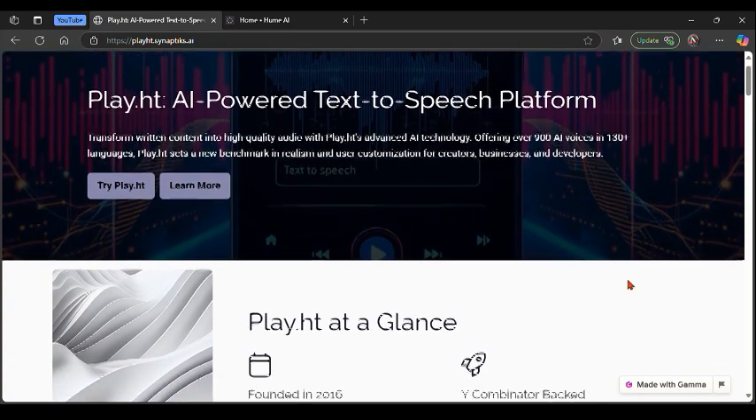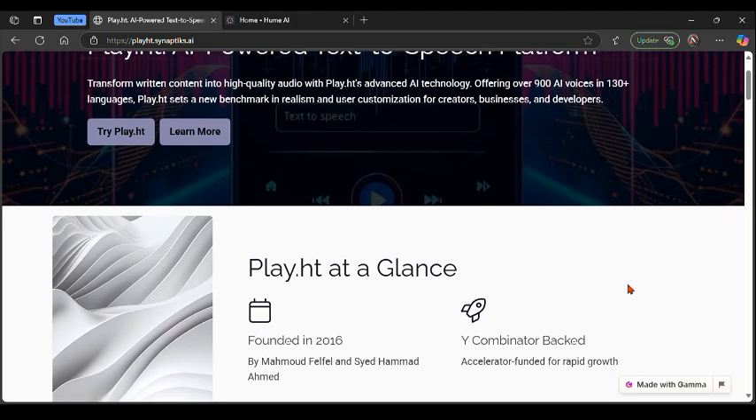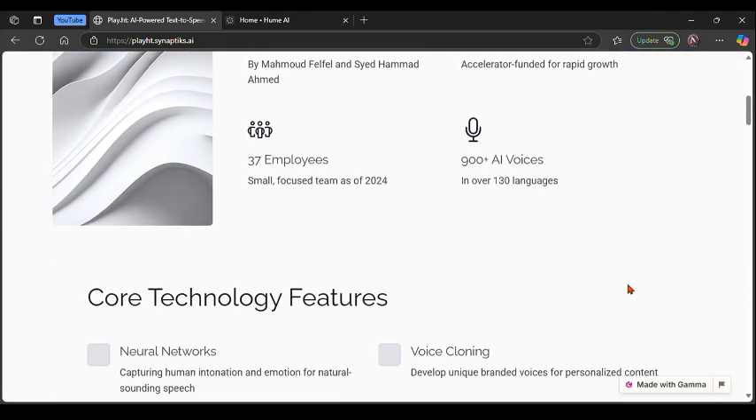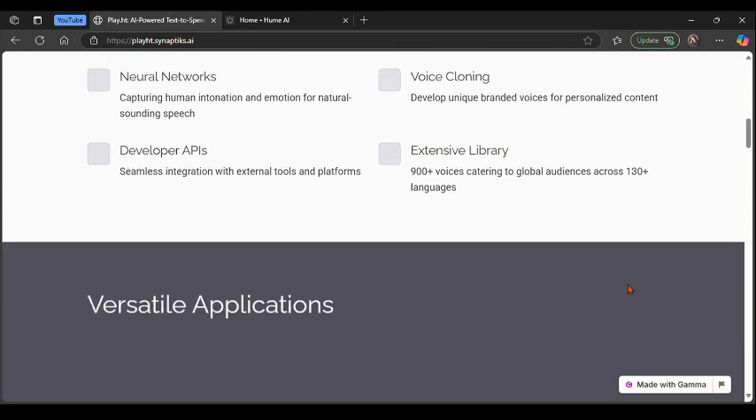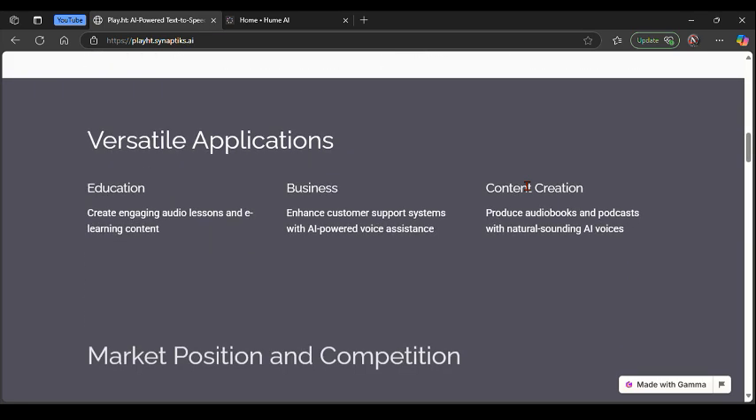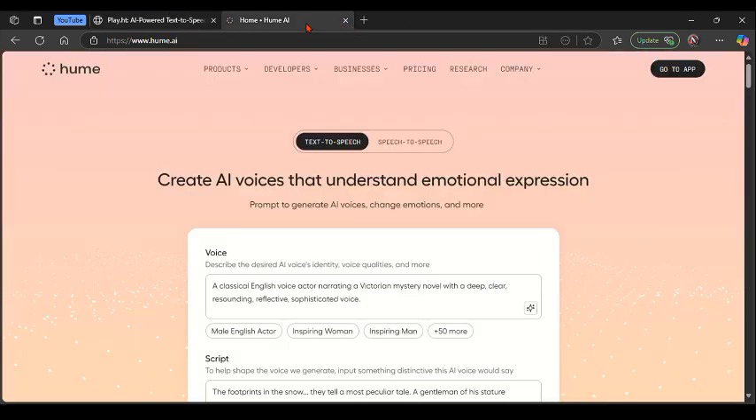In this video, we're going to create a quick in-depth comparison review about these two platforms, which is play.ht and Hume AI. So to get started with a quick overview about this platform, simply decide which of these will be a better option for you.